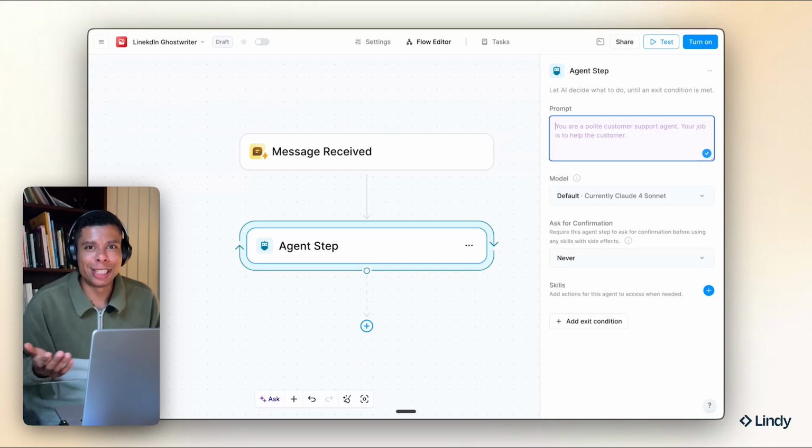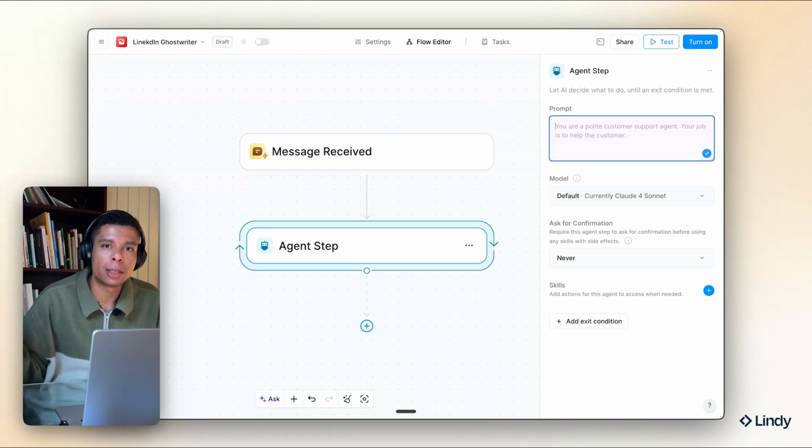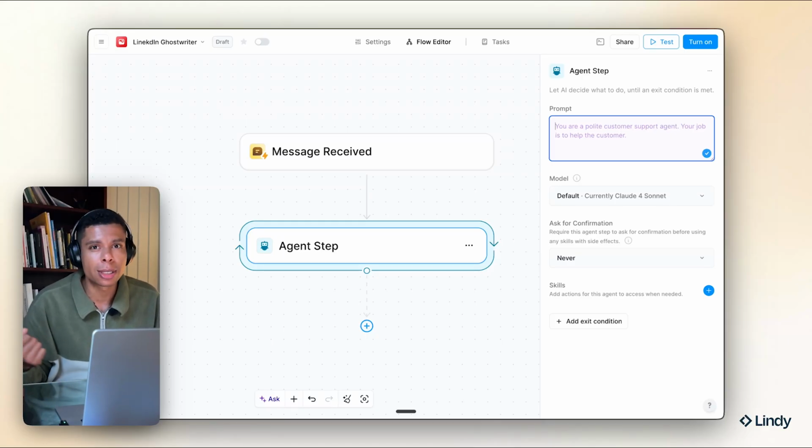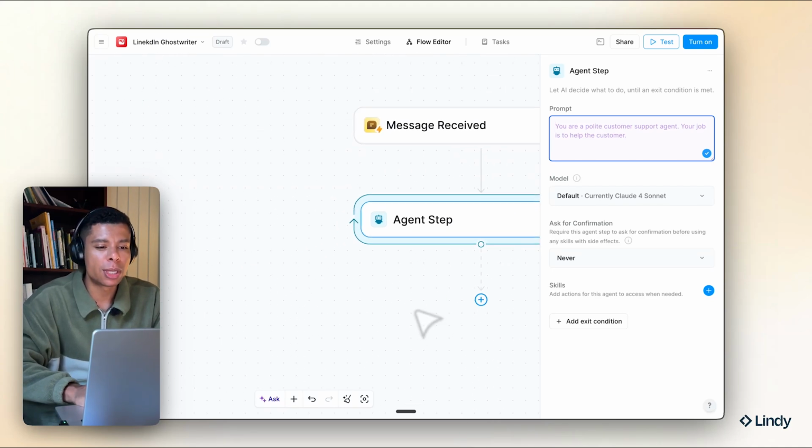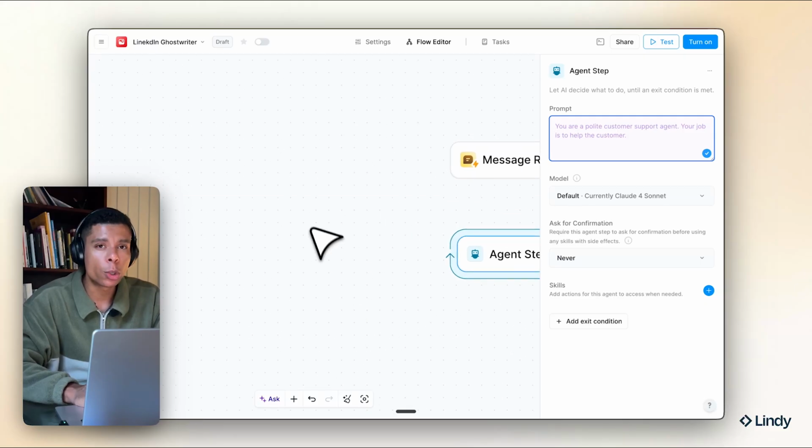Now, I could literally go ahead and simply copy and paste all of my LinkedIn posts into ChatGPT or Claude or something and have it write a tone of voice document for me in order to use for this prompt. But instead, I want to do something differently. I want to actually scrape all of that information from my LinkedIn profile and use Lindy with my agent in order to write the prompt for me, right?